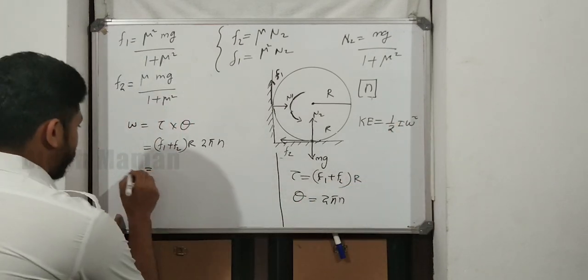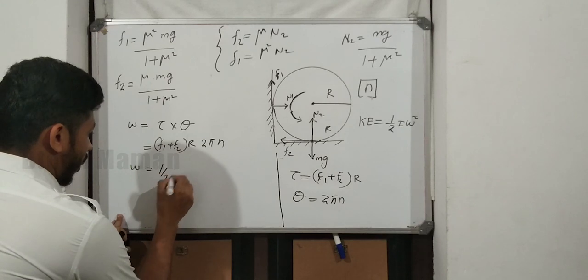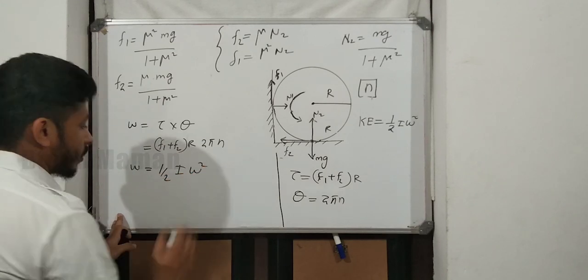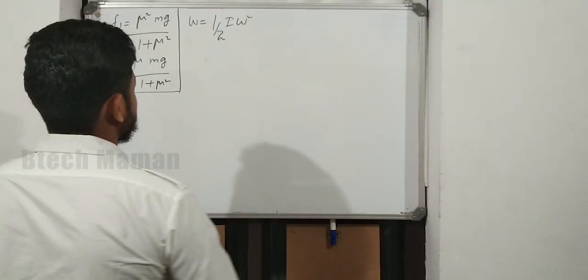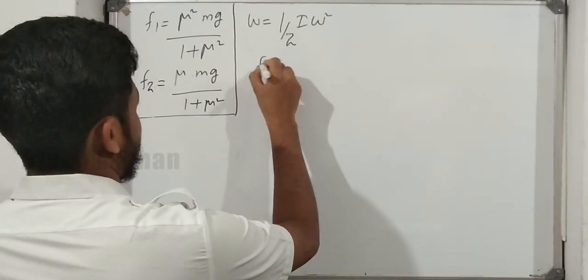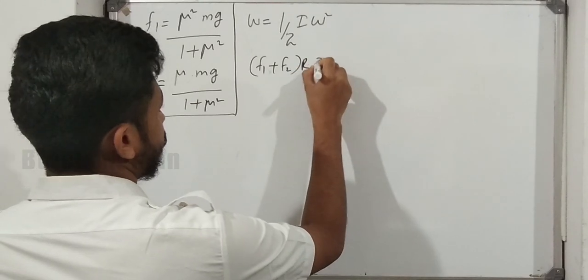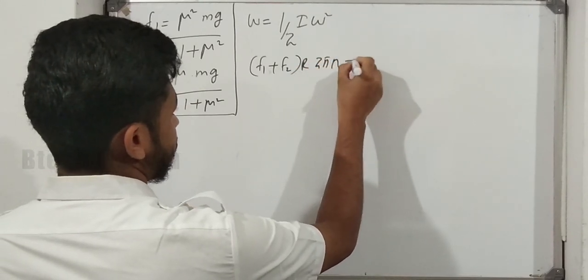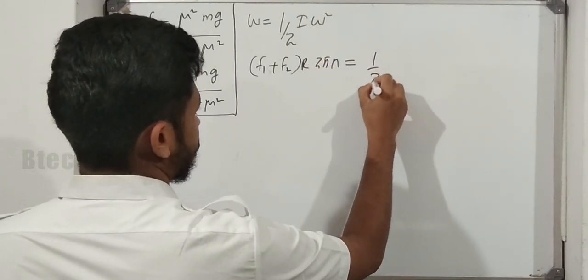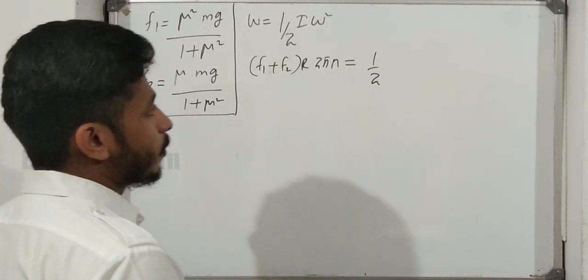So we are going to equate W with half I omega square. W is (F1 plus F2) into R into 2 pi n, equal to half into I, where I is the moment of inertia.